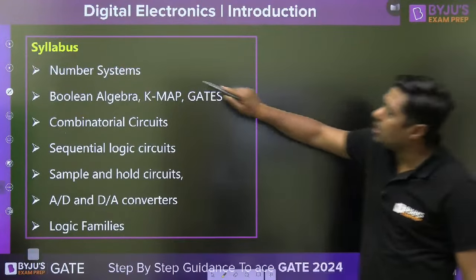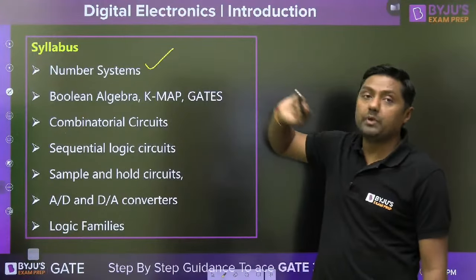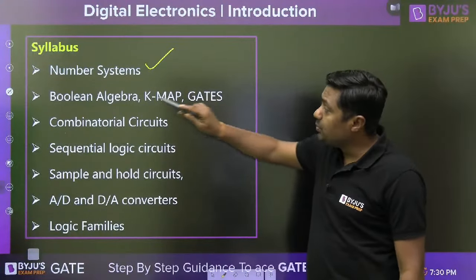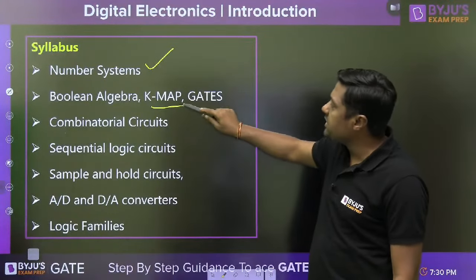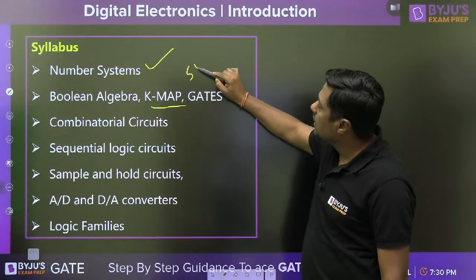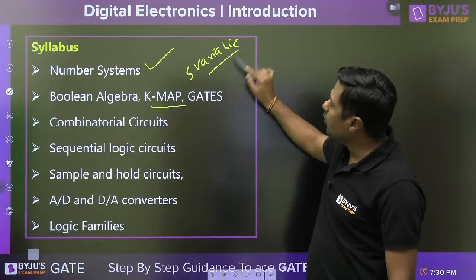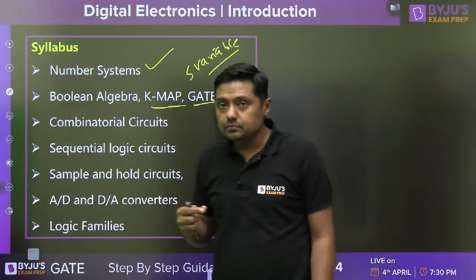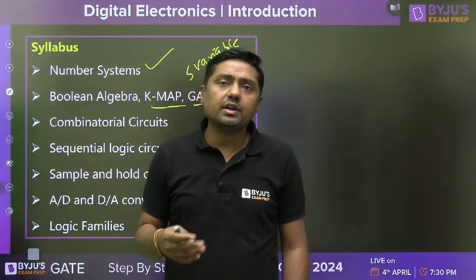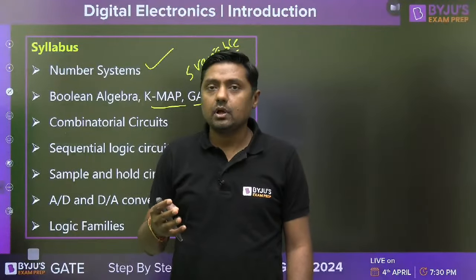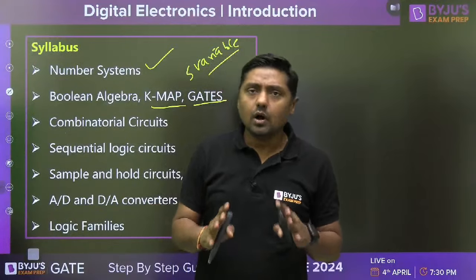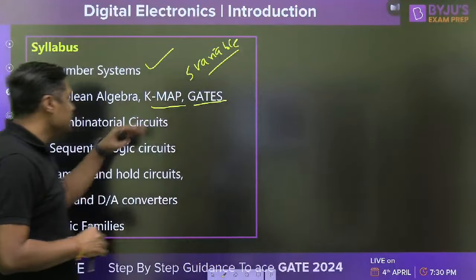But in the broad classification, the number system is one topic. You have to get command over that. Then simply Boolean algebra, K-map, minimization up to 5 variables, but normally in the GATE exam up to 4 variables. Then gates: NOT gate, AND gate, OR gate, NAND gate, NOR gate. NAND and NOR as universal gates. Then how we can design the circuit.